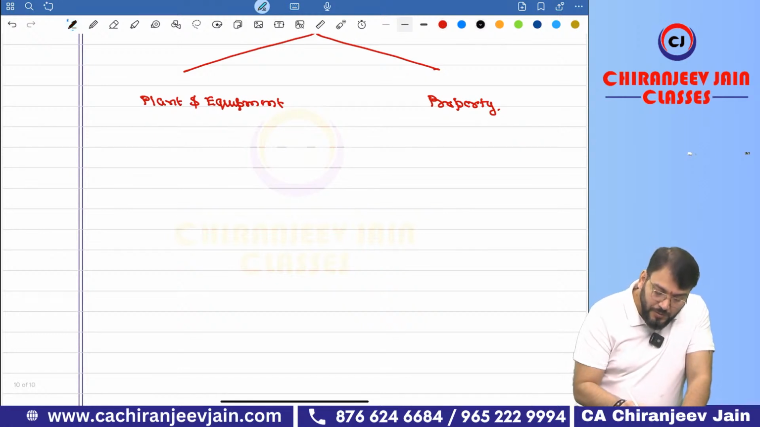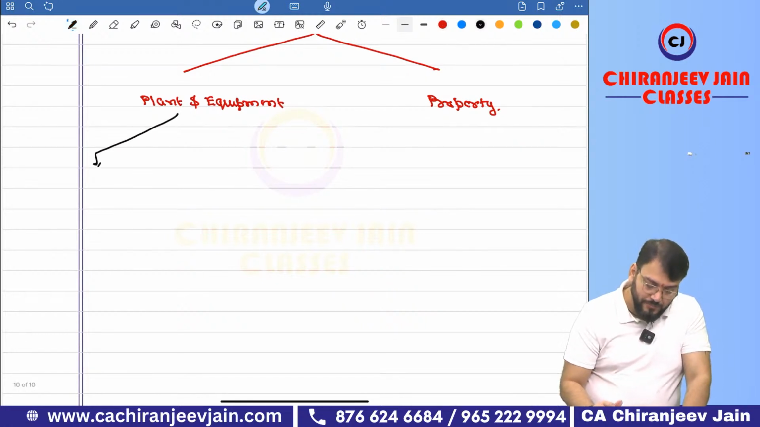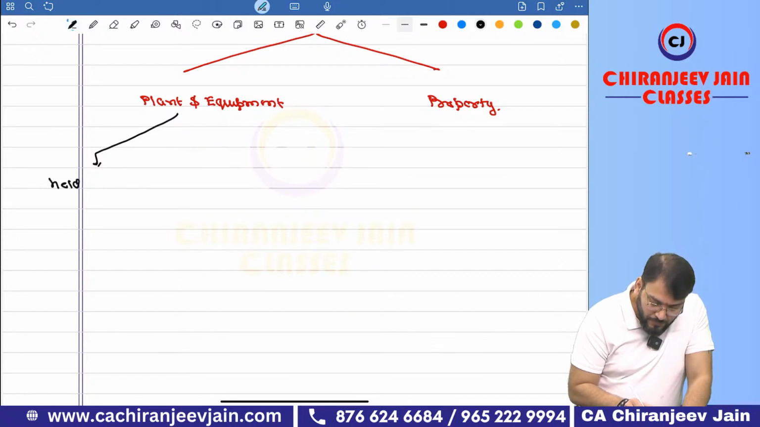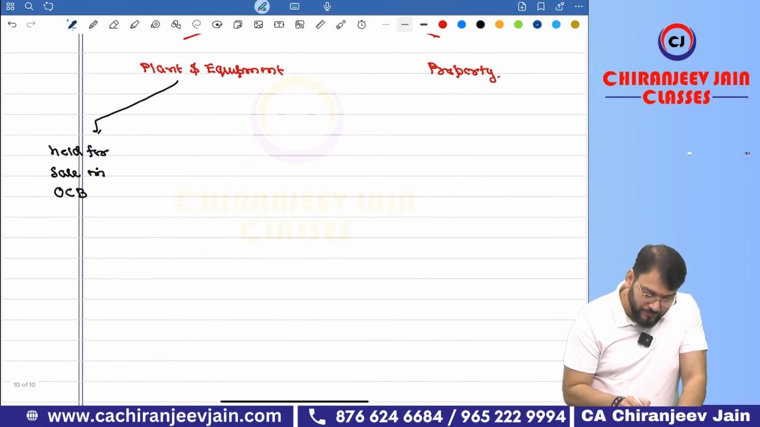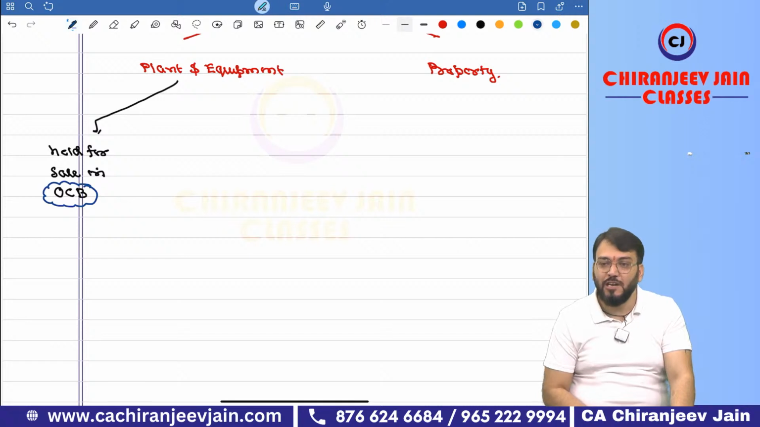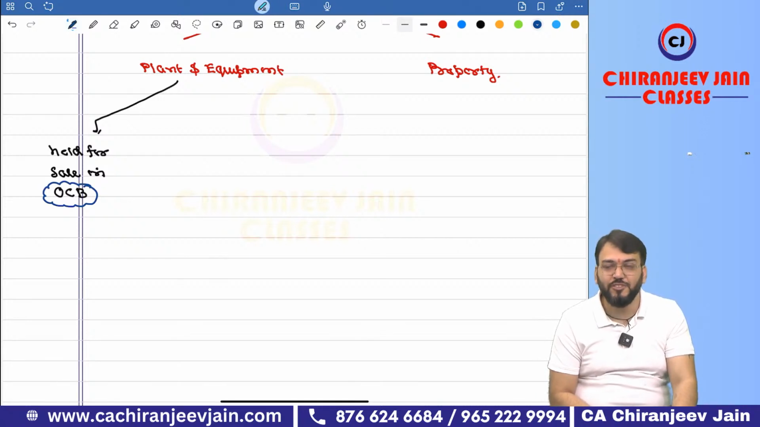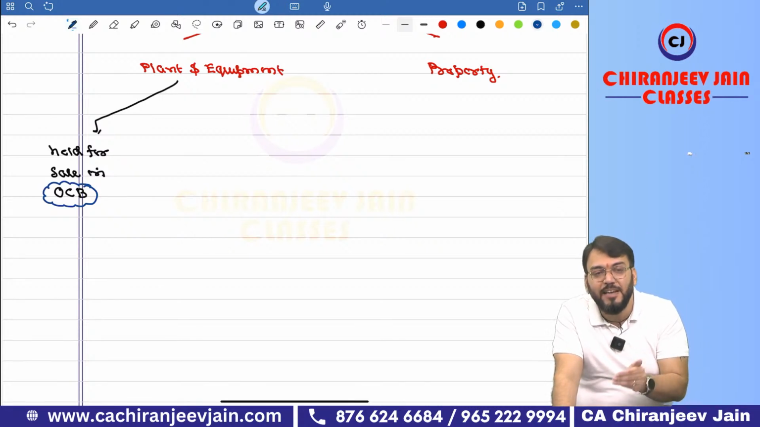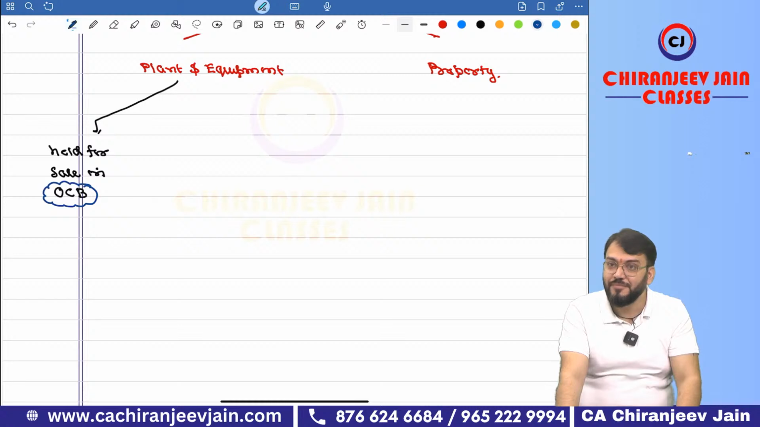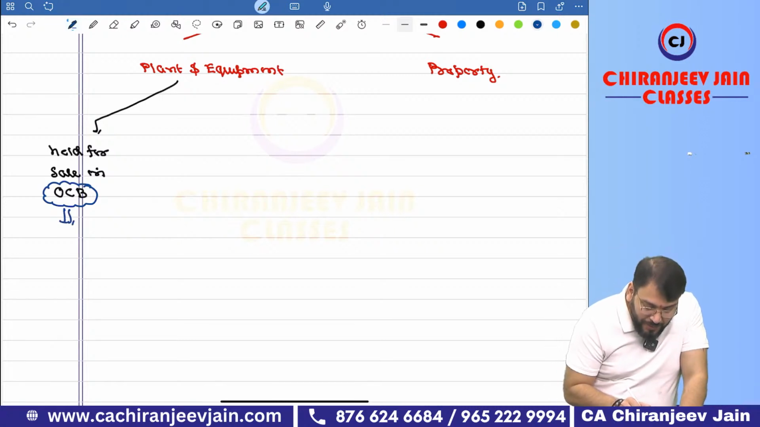Yes or no? If this plant and equipment is held for sale in OCB, OCB means what? That is, ordinary course of business. You write them full. Ordinary course of business. So held for sale in OCB. Till now we have not done the inventory definition. Inventory means any asset which are held for sale in OCB. Then can this plant and equipment will become what? Inventory. Then it will become inventory now.